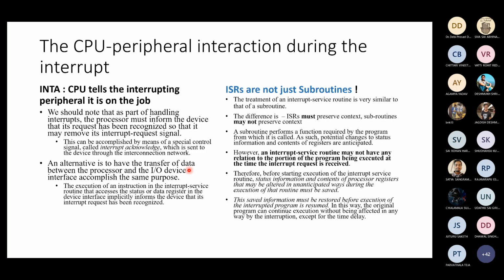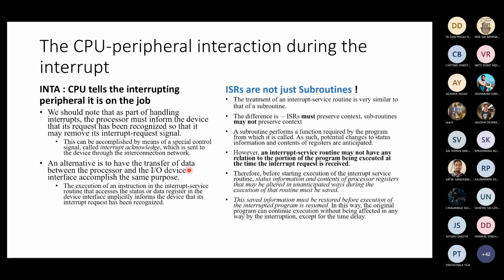Right? Then any subroutine performs a function required by the program from which it is called, right? So the program knows I'm going to call a function called add. I'm going to pass two operands to it, A and B. It is going to add A and B and return C to me. So this is expected. There is an expectation that at the point at which you call a subroutine called add, you are going to add two numbers. You know it. That's why you are calling the subroutine.